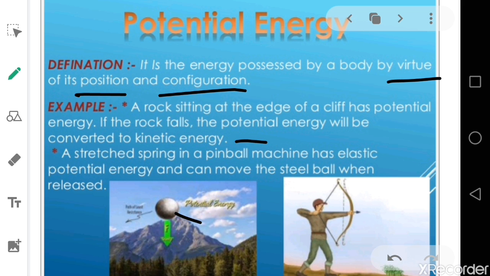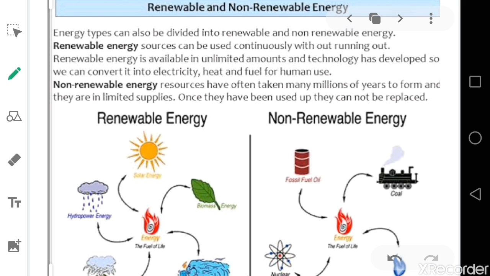It means if the rock is still, not moving, in its own form, it is holding potential energy. But if the rock moves and falls down, it will produce kinetic energy. Another example of potential energy is a stretched spring in a pinball machine, which has elastic potential energy and can move the steel ball when released.